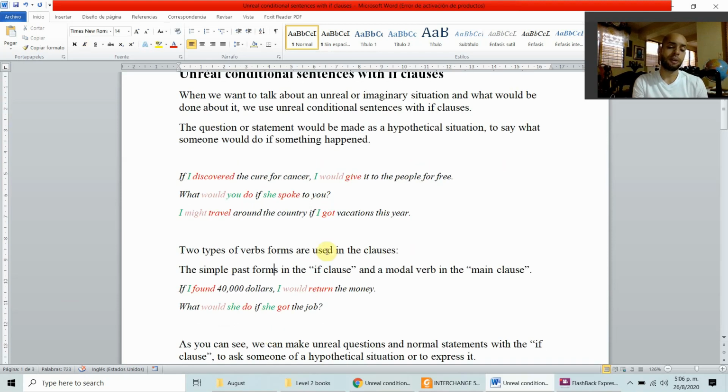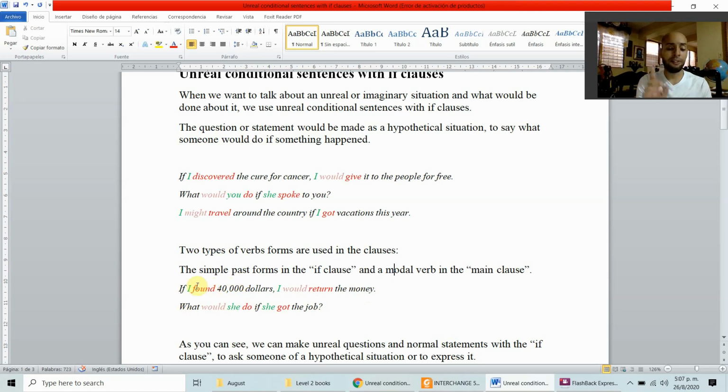So two types of verb forms are used in the clauses. We use the simple past form in the if clause. We use simple past with the if clause and a modal verb in the main clause. See some examples. If I found $4,000, I would return the money.